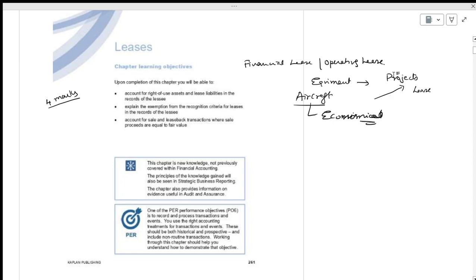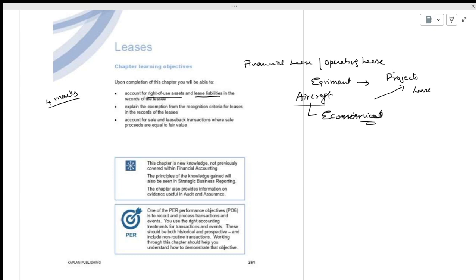Now, understand this in the first 10 minutes and you will understand the complete chapter. When you have a lease, you have the right to use. You have temporary ownership, that's all, and you have to pay your liabilities every year.